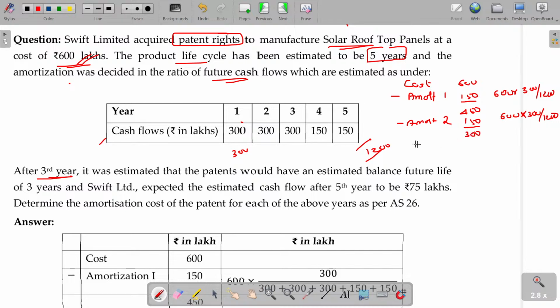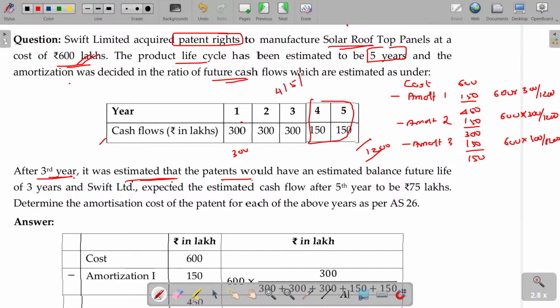300 minus amortization number 3. After 3 years, the third year also the same way, 300, right? 600 into 300 divided by 1200, 150 is depreciated. So now the value being 150. After the third year, now I mean the fourth year, it was estimated that the patent would have an estimated balance life of 3 years. Thereafter, it should have only 2 years, no. But now what happens? They re-estimated in this period. Now the life being 4, 5, 6.